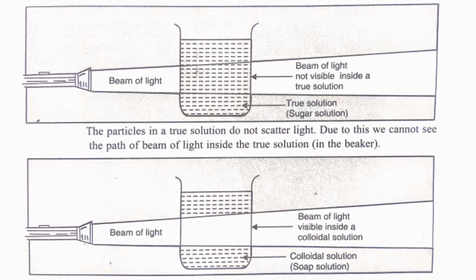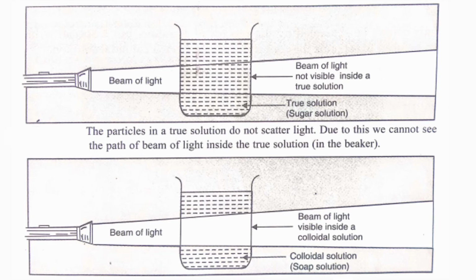If a beam of light is put on a colloidal solution kept in a beaker in a dark room, the path of the light beam is illuminated and becomes visible when seen from the side. You can see easily in this figure. The path of the light beam becomes visible because the colloidal particles are big enough to scatter light falling on them in all the directions. This scattered light enters our eyes and we are able to see the path of light beam.